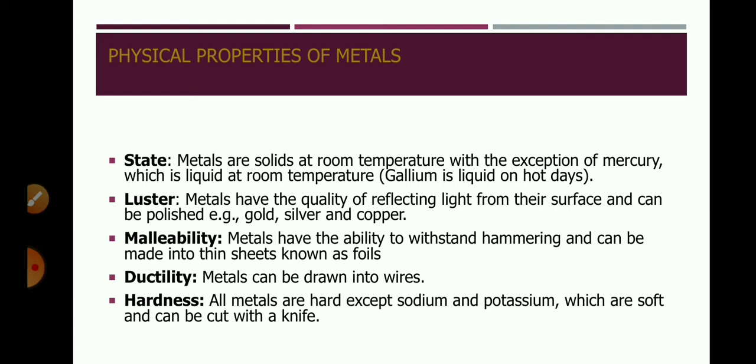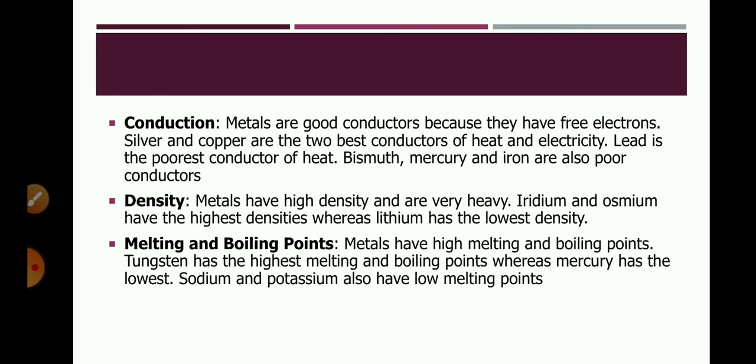It is brittle. Brittle means when you apply pressure, when you try to break it down, it will be broken into smaller and smaller pieces. So this is one of the properties of metals. Next is conduction. Metals are good conductors because they have free electrons. Silver and copper are the two best conductors of heat and electricity. Lead is the poorest conductor of heat. Though it is a metal, it is a poor conductor of heat. With this, bismuth, mercury and iron are also poor conductors.